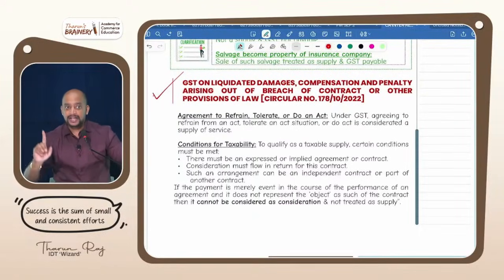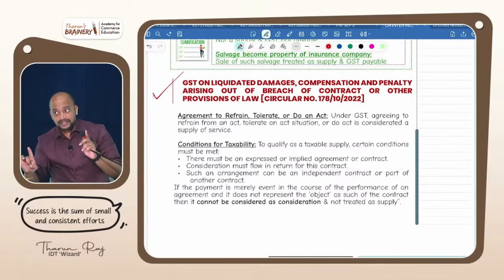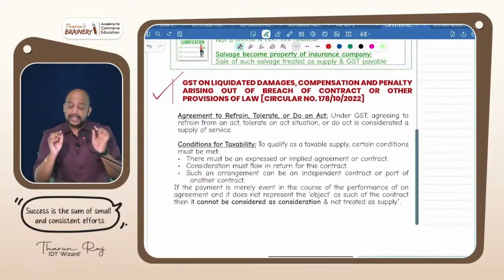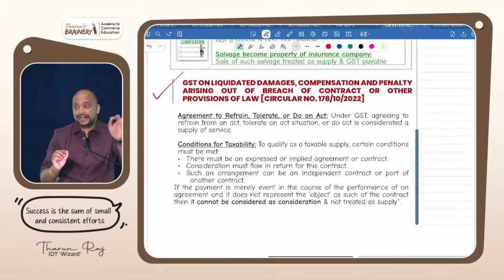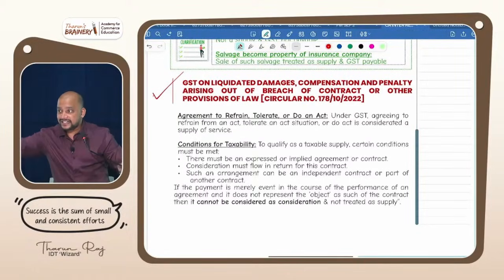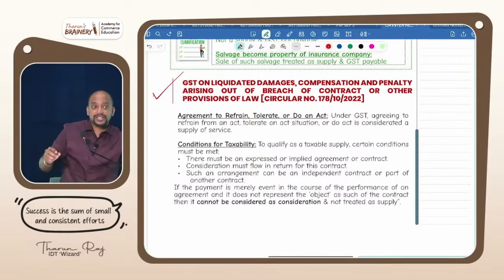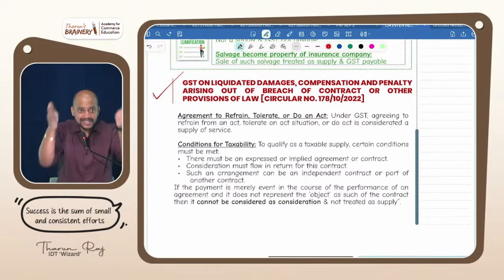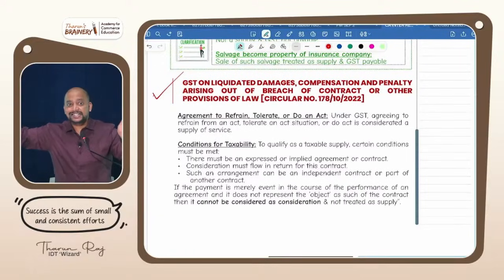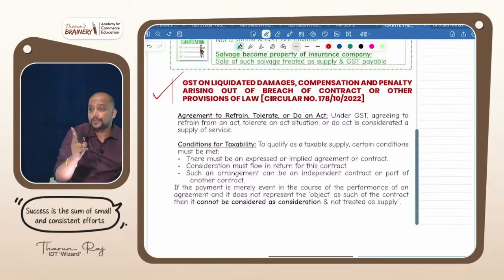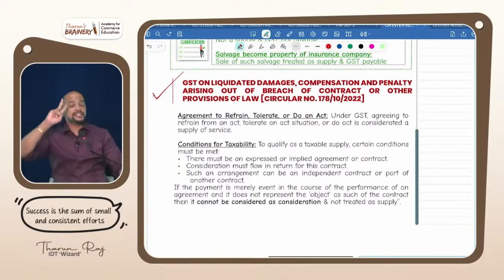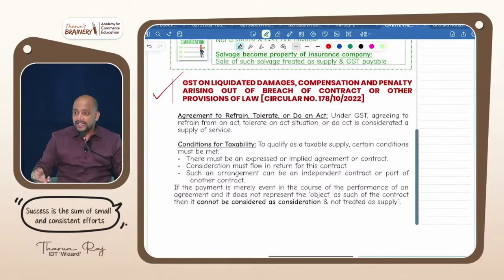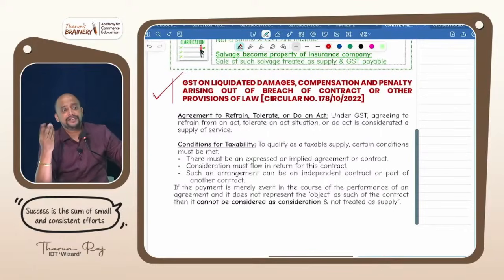You got it? Suppose the same actor, listen carefully, same actor, he said, sir, I may not be able to act now, I'll act later, because of which the producer suffers the loss, but the producer says okay, fine, you act late also. Means the film will have dates, and the dates get extended. When the dates get extended, is there a possibility of performance or no possibility of performance? There is a possibility of performance. Means the actor is acting but he is not acting on time. Now in this case, he pays some money to the producer. Which category will it come under?